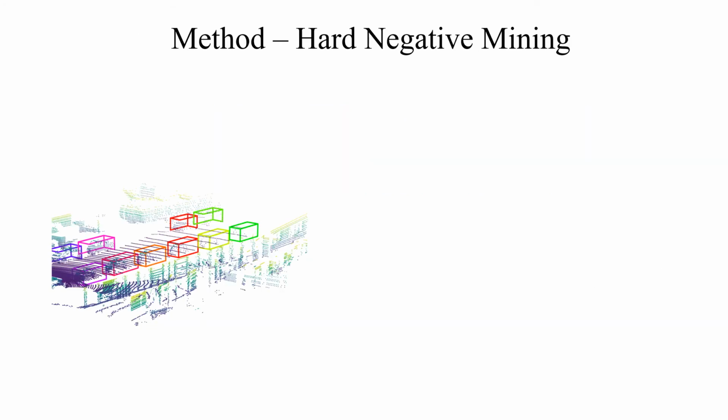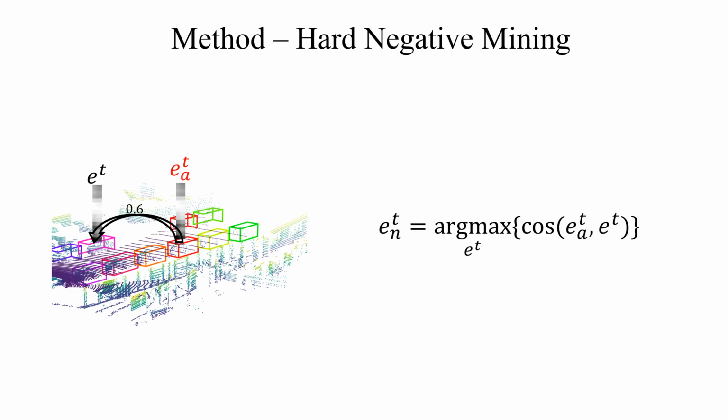We use hard negative mining to select negative examples in our triplet loss. Specifically, given an anchor embedding EA in frame T, we compute the cosine similarity between EA and all other embeddings in frame T. We choose the detection that has the highest cosine similarity with EA as the hardest negative example. Since this detection is in the same frame as the anchor detection, it is guaranteed to be a different object.